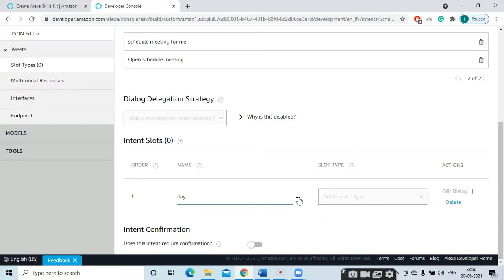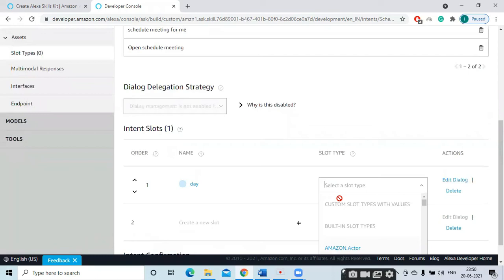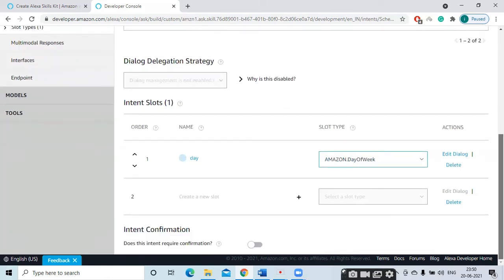So day, click plus, here type day. So this is Amazon day of week, the default Amazon slot type. The slot type is day of week. This slot day we have created comes under this slot type. Okay, we have created our own intent slot day. So it comes under Amazon day of week.